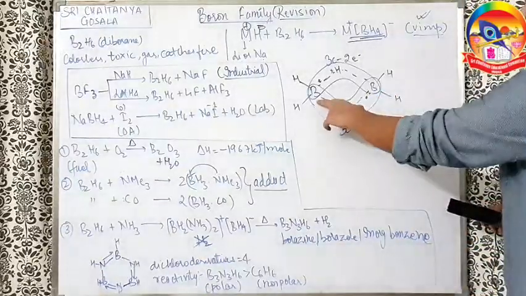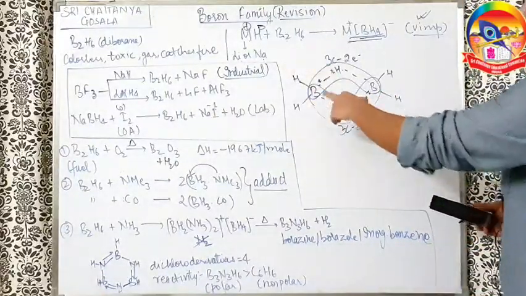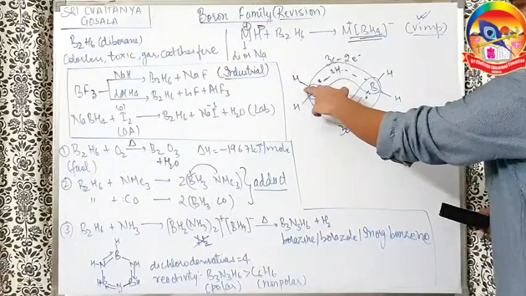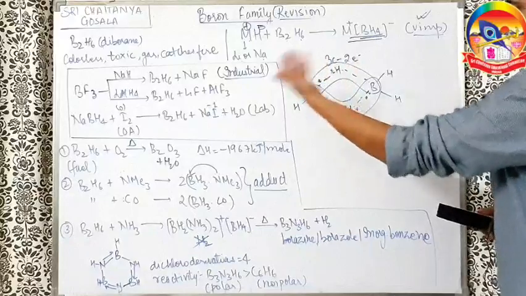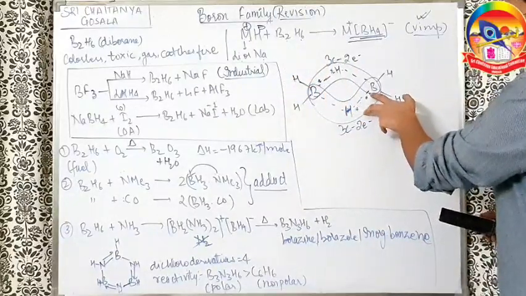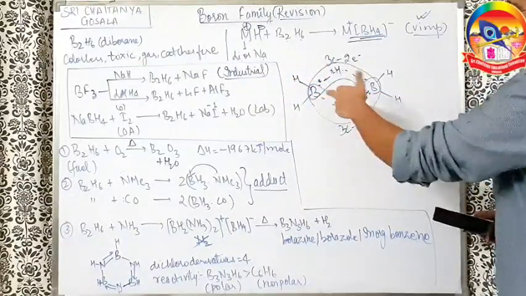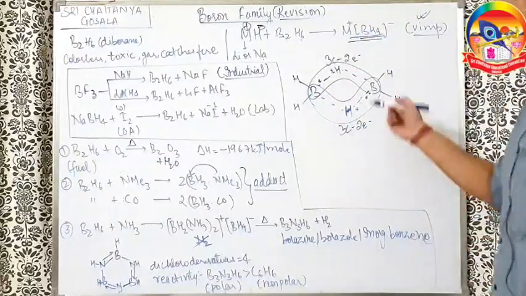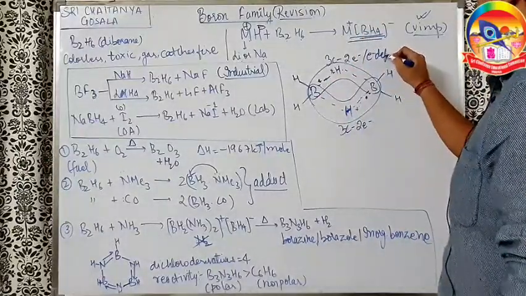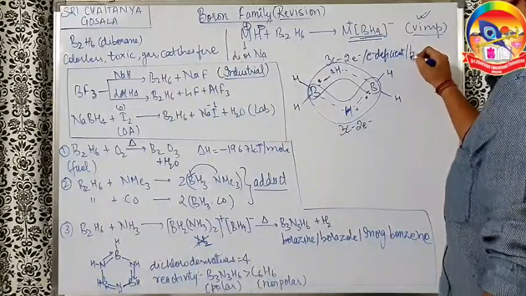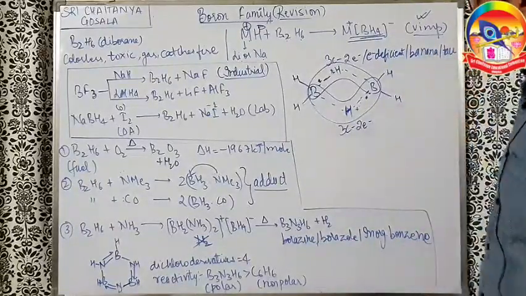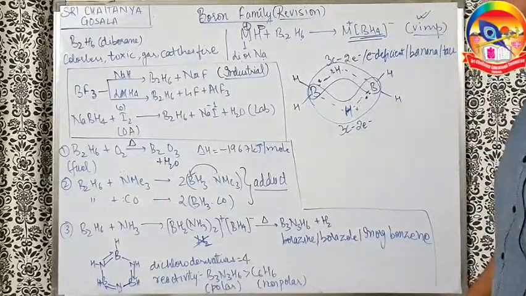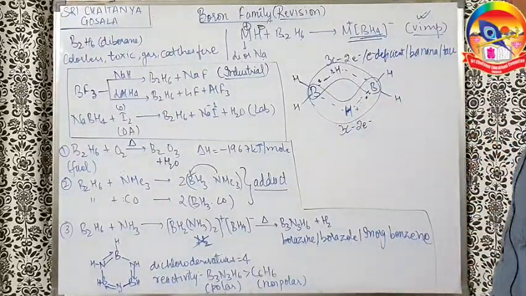So what about this boron? Can't this boron contribute? He had 3 electrons: 1 electron he gave here, second here, third here. So for this bond he has no electron, no contribution of any electron. Only these 2 electrons are there. So 3 center 2 electron. Similarly here also 3 center 2 electron. This is also known as electron deficient bond. It is also known as banana bond. It is also known as tau bond. And this electron deficient bond, banana bond or tau bond is a 3 center 2 electron bond.